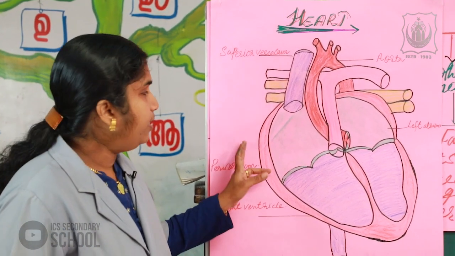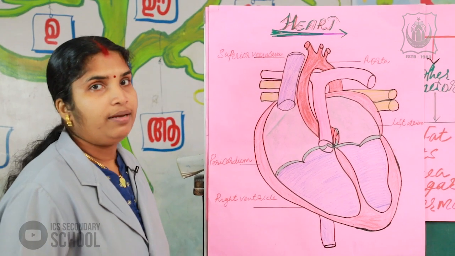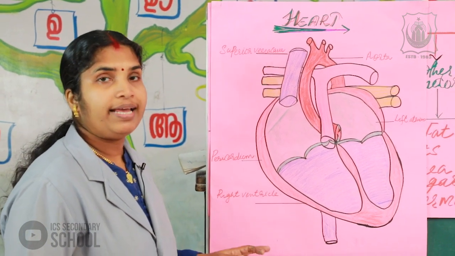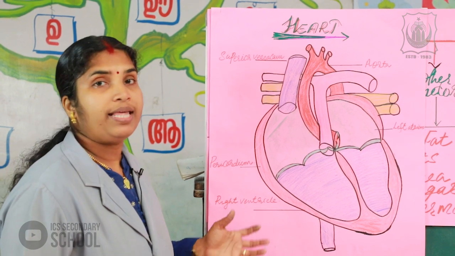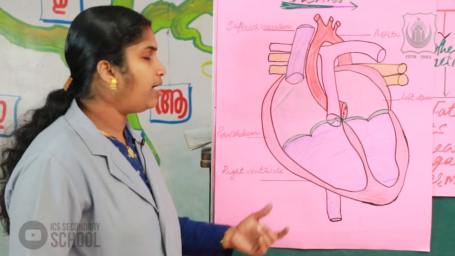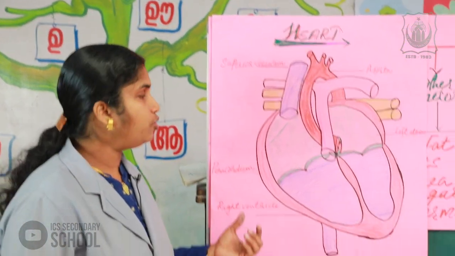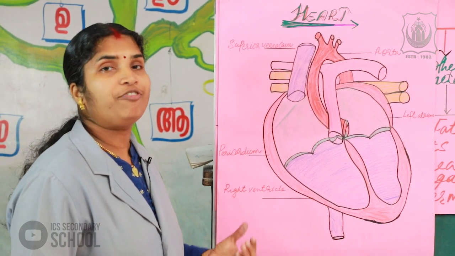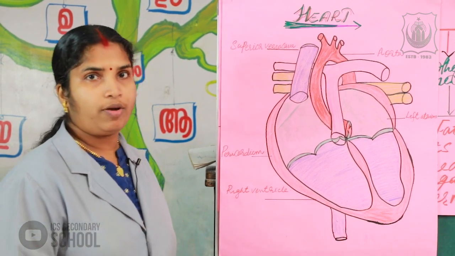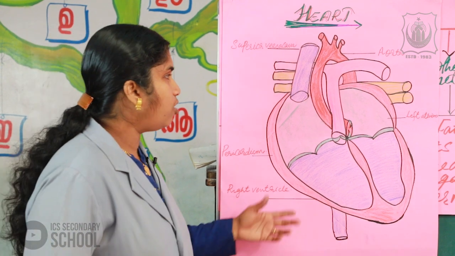Okay, and this pericardial membrane and fluid also help to protect the heart from external shocks.